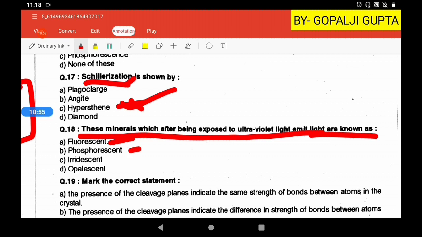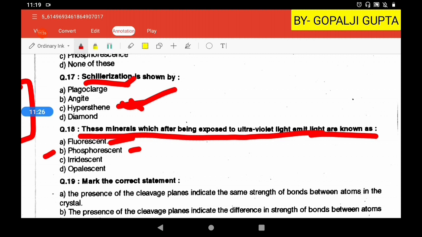It is a little bit different: when we expose the mineral to ultraviolet light, it emits light. Then when we remove the ultraviolet light, if it is still regularly emitting light, it is termed phosphorescent.